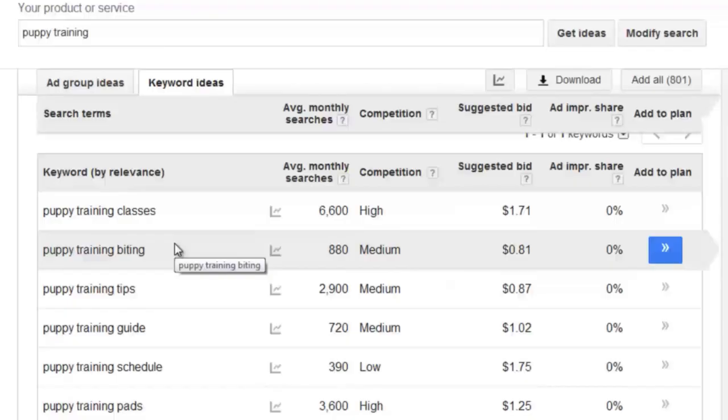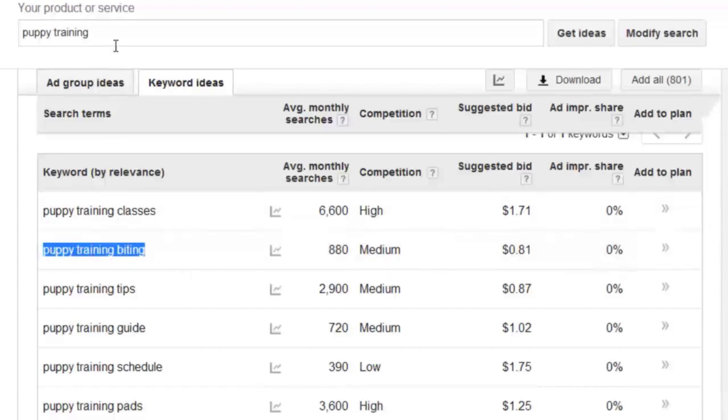Keep in mind that I don't recommend that you just go after puppy training. You really want to focus in on specific keyword phrases. The only reason why we search for puppy training is because we want to dig deeper and we want to find other keyword phrases that are below that. So, as you can see, we've got puppy training classes, puppy training biting. So for parents of puppies and dogs that bite a lot and we're trying to train them not to bite, this could be a specific keyword phrase that you could dig deeper on.